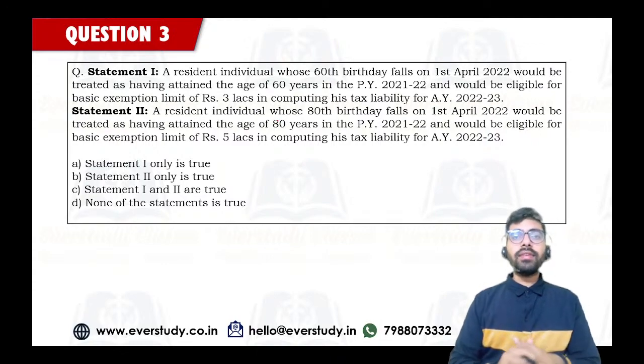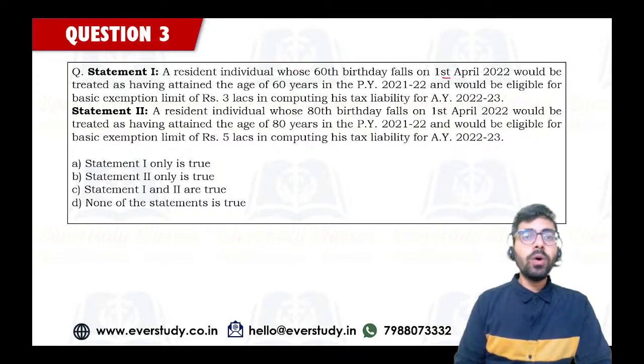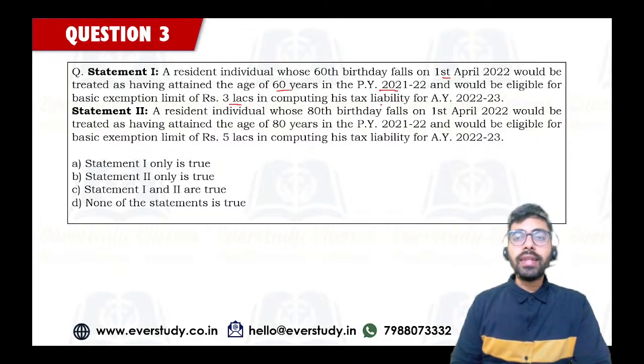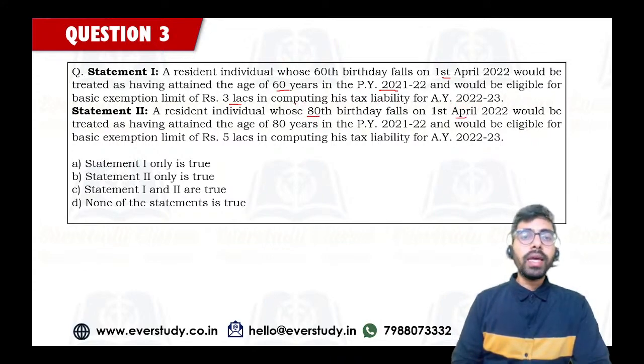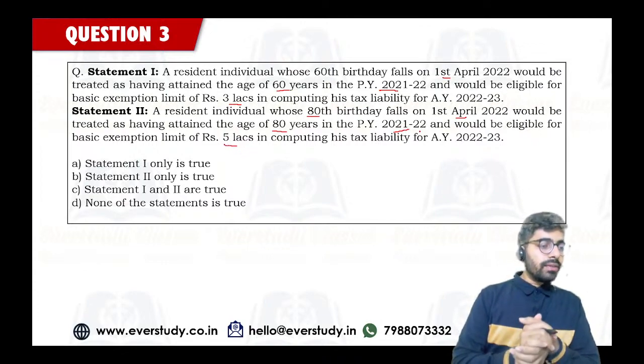Statement 1 says that a resident individual whose 60th birthday falls on 1st April 2022 would be treated as having attained the age of 60 years in the previous year 21-22 and would be eligible for the basic exemption limit of rupees 3 lakh in computing the tax liability. And the second statement says that whoever's 80th birthday falls on 1st April 2022 would be treated as having attained the age of 80 years in previous year 21-22 and would be eligible for the basic exemption limit of rupees 5 lakh. I'm seeing some of the answers as option number C.